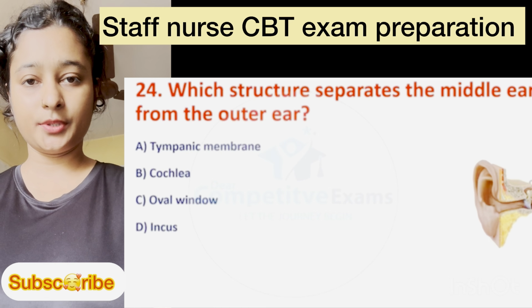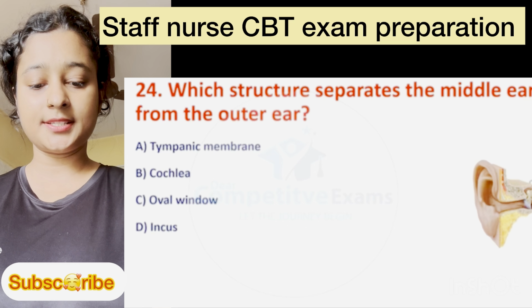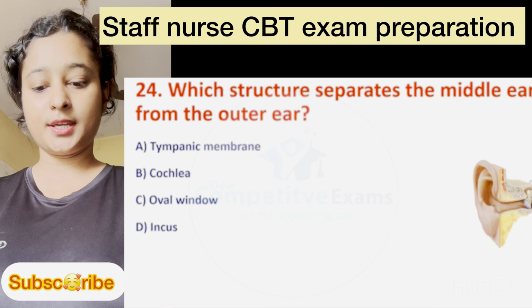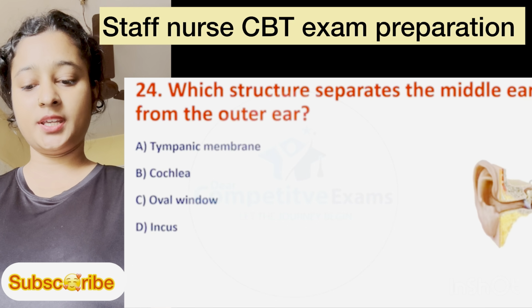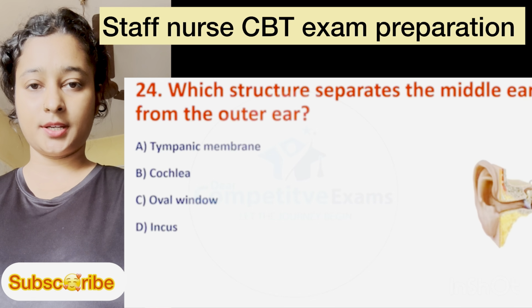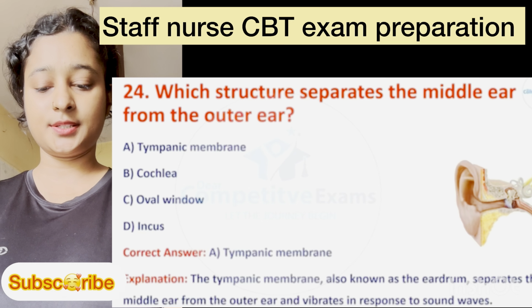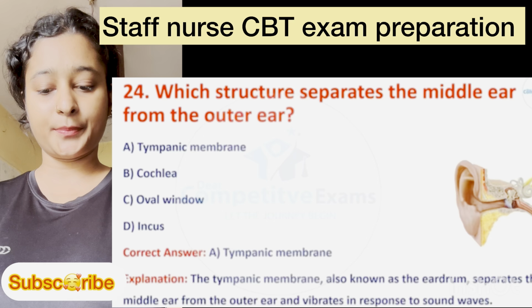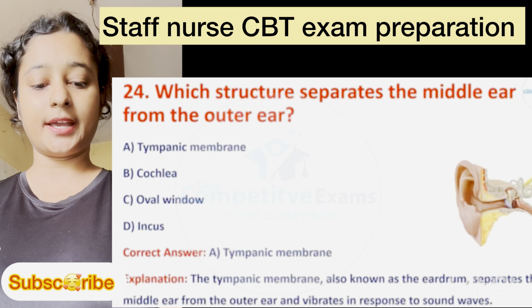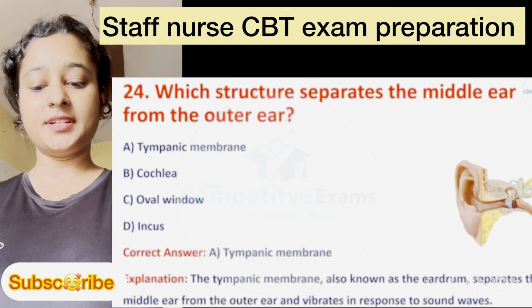Question number 24. Which structure separates the middle ear from the outer ear? Option number A is tympanic membrane, B is cochlea, C is oval window, and D is incus. Here, correct answer is option A, tympanic membrane. Explanation: the tympanic membrane, also known as the eardrum, separates the middle ear from the outer ear and vibrates in response to sound waves.